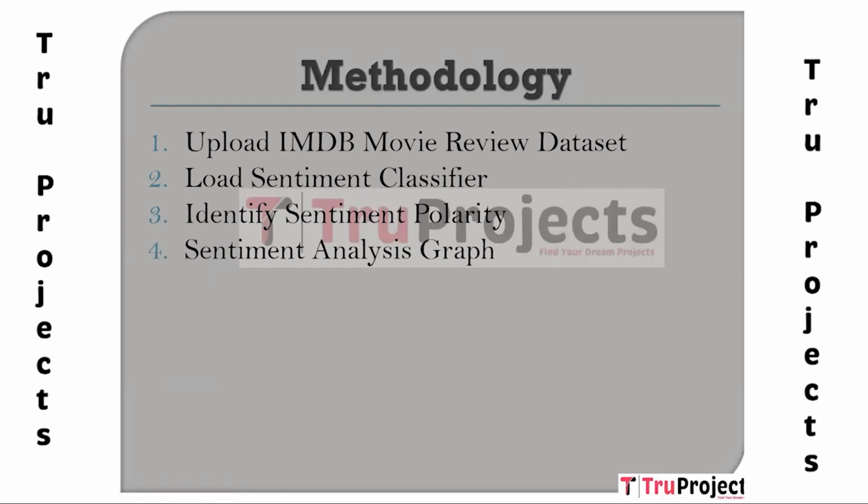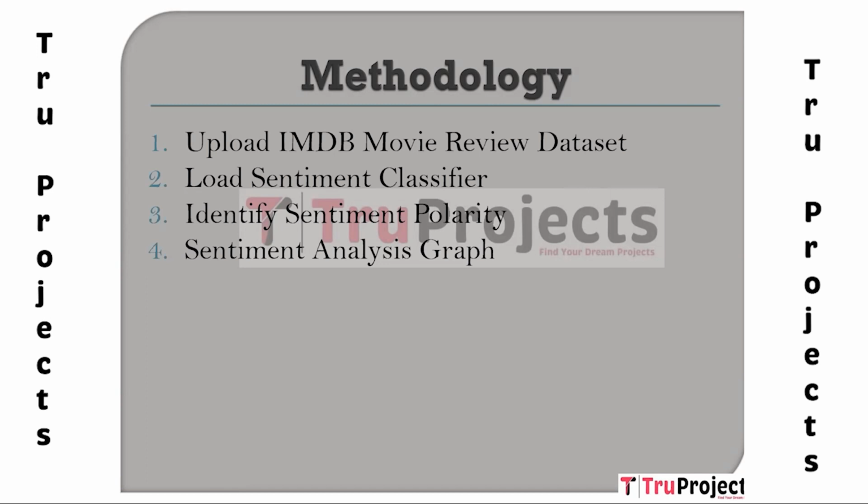So the first module is upload IMDb movie review dataset. In this we will be uploading the dataset to the application. The second module is load sentiment classifier. In this module, the sentiment classifier will be loaded, and it contains the naive-Bayes classifier implementation, which can identify POS, which is parts of speech, from words, and then calculate the polarity from the given reviews. We are using the Python inbuilt sentiment classifier called Sentiment Intensity Analyzer. It provides a quick sentiment analysis using a pre-trained lexicon of word sentiment scores. Both methods aid in classifying movie reviews into positive or negative polarity.